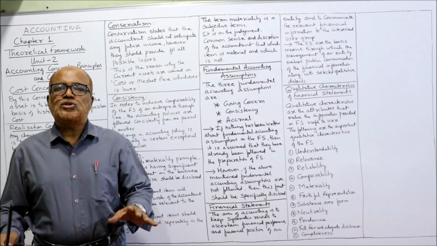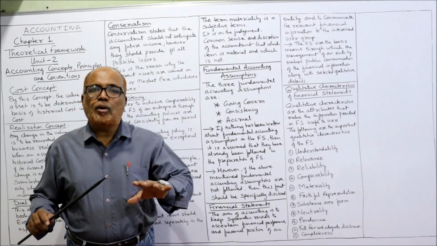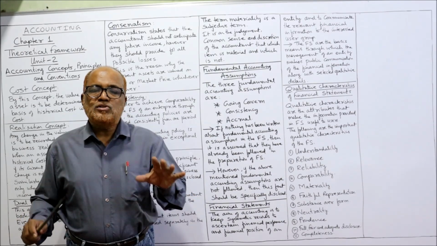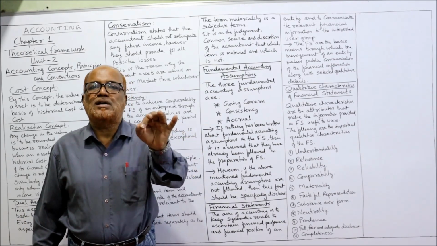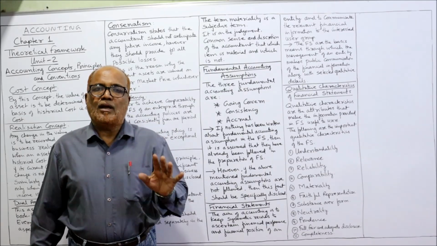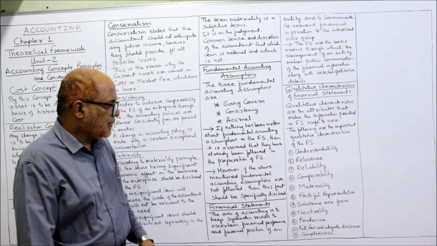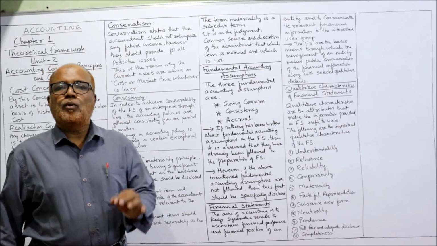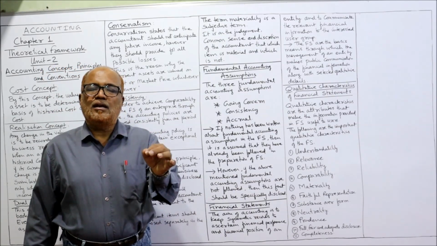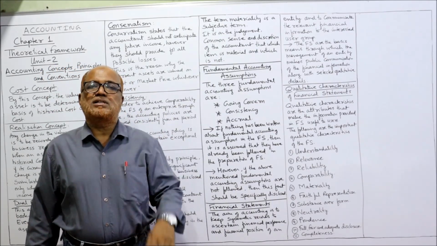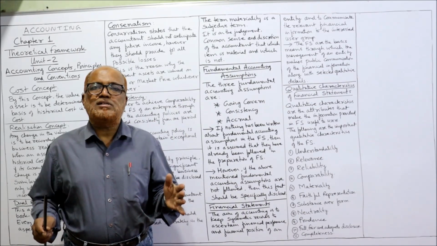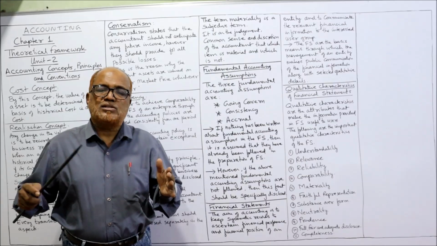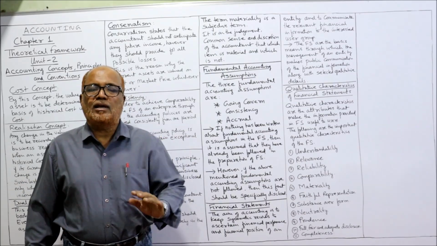Next one is neutrality. The financial statements should be neutral. They should not be biased. That means whatever transaction took place in the business, that only should be recorded. The recording should not be biased. Next is prudence. Prudence says the assets and income should not be overstated. That means the assets and income should not be overstated by recording unexpected gain or notional gain.